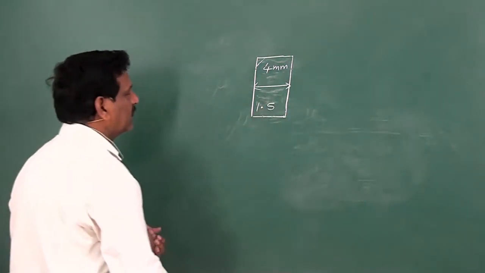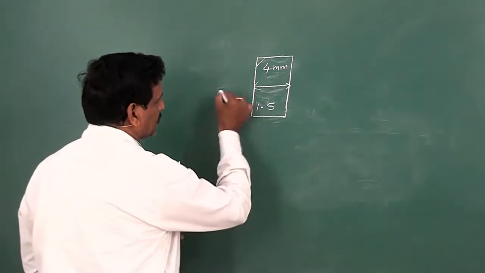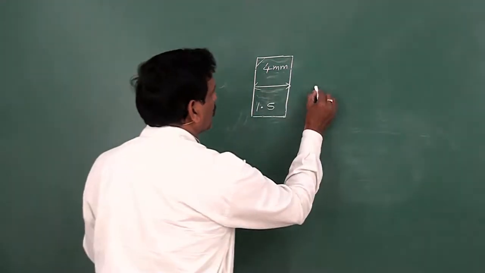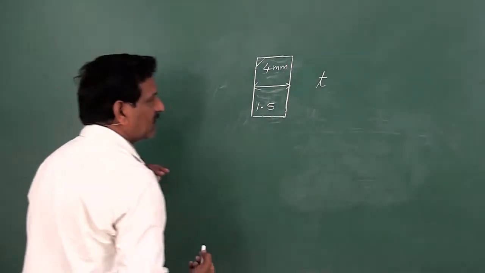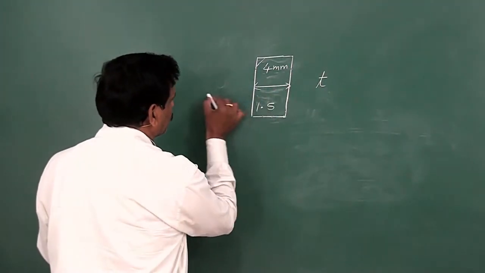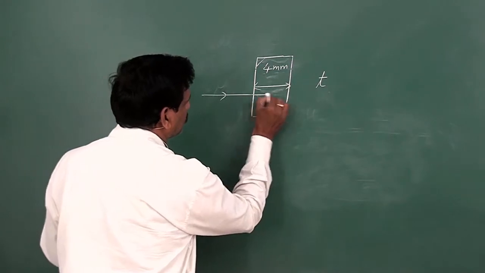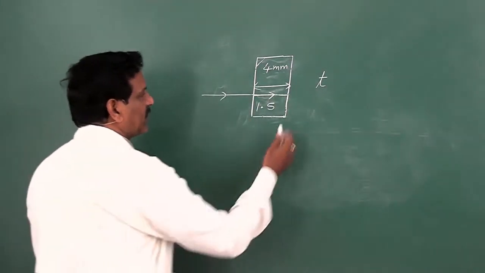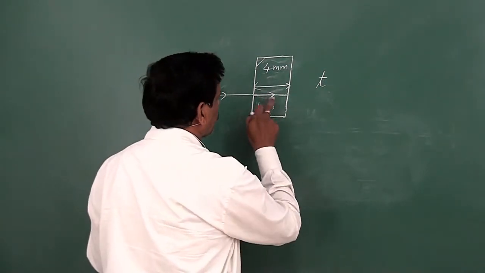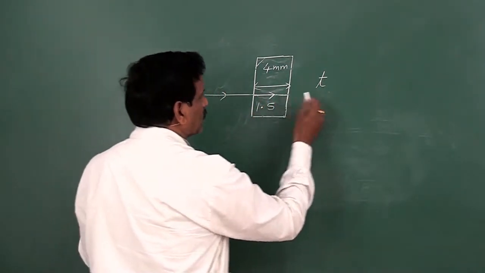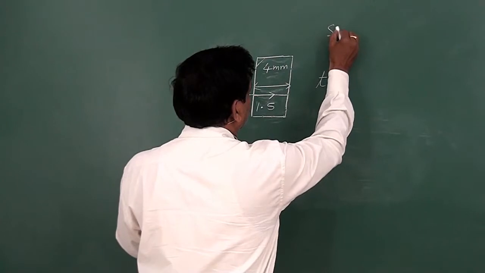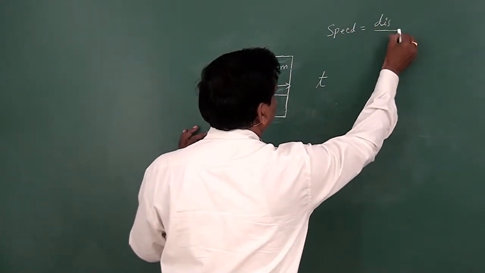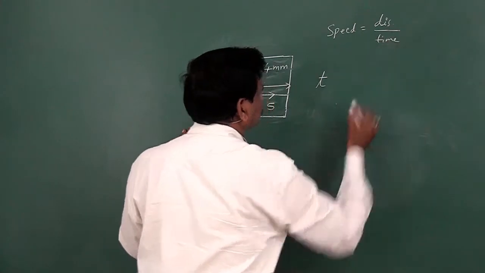Now we have to find the time taken by the sunlight to pass through this window. So we have to calculate T, the time taken by the light ray passing through the window. What is speed? Speed is equal to distance by time taken.